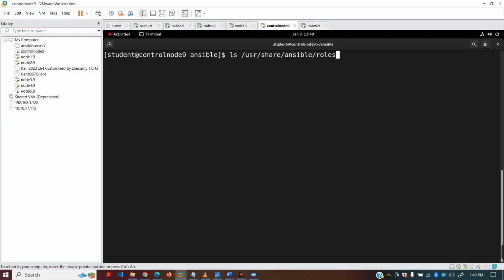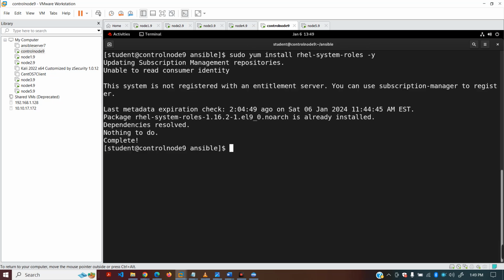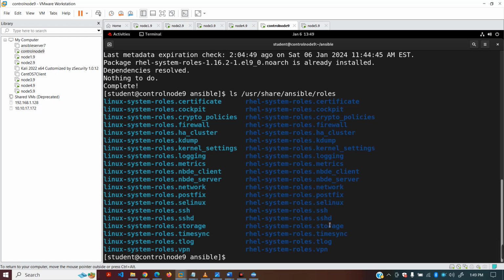So first of all, you will run this command: sudo yum install rhel-system-roles -y. Nothing to do in my case because I have already installed it. Once you install this, you will see this path. You should memorize this path. If you don't know, just ls with a long list, and you will see a number of other packages here like timesync, selinux, right? So these packages get installed.